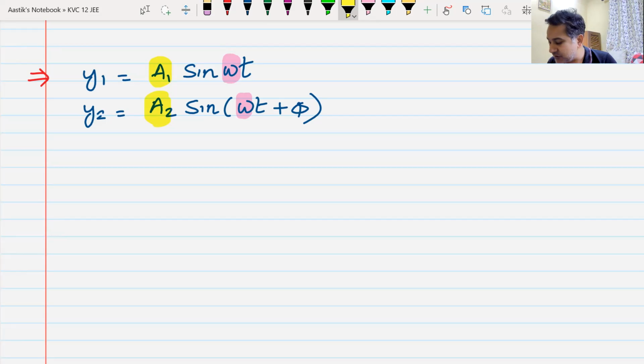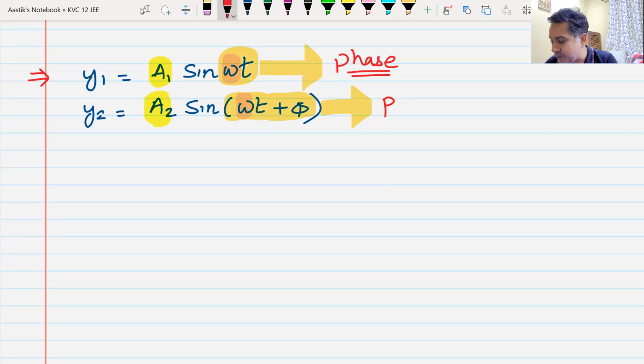One more thing is different. What is the other thing that is different? If I look at this term here, omega t, this is known as the phase of wave 1. Yes or no? This is the phase of wave number 1. If I look at this entire term, this is the phase of wave number 2. Do we understand this?